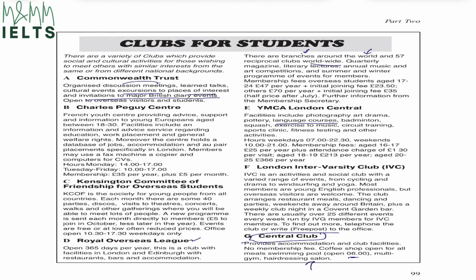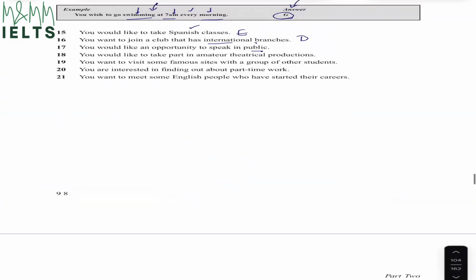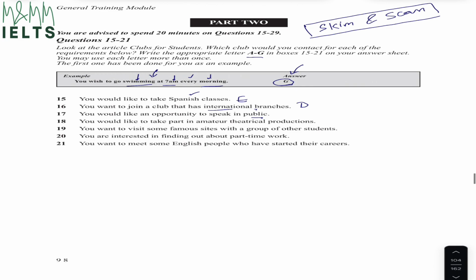So right away, discussion meetings and learned talks should give away the answer, because it's a discussion meeting, that means you would be speaking in public. Learned talks, that means again you would be speaking in public. So my correct answer has to be A.